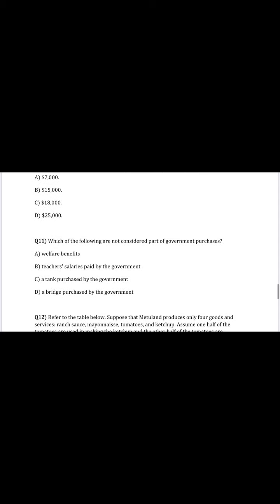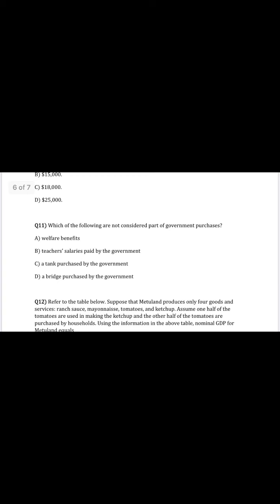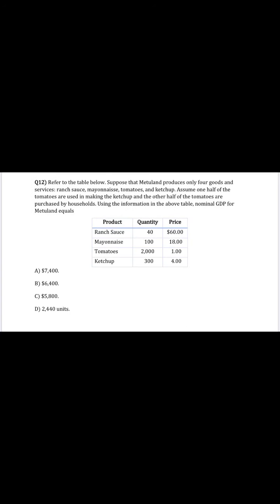A tank purchased by the government is again a good that is purchased by the government. A bridge purchased by the government is again a good. But welfare benefits are not exactly a good or service because the government gets nothing from them. They are just for the benefit of poor people. So we cannot put them in the GDP measure because they don't give rise to a good or service.